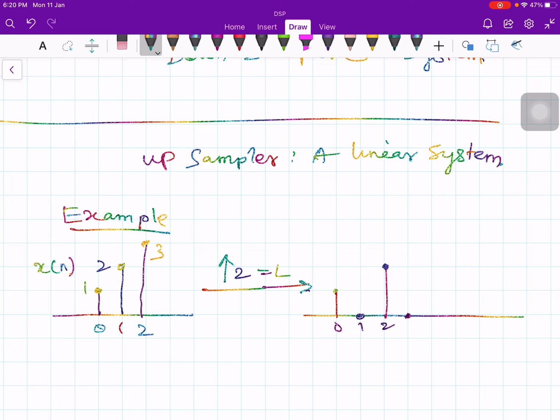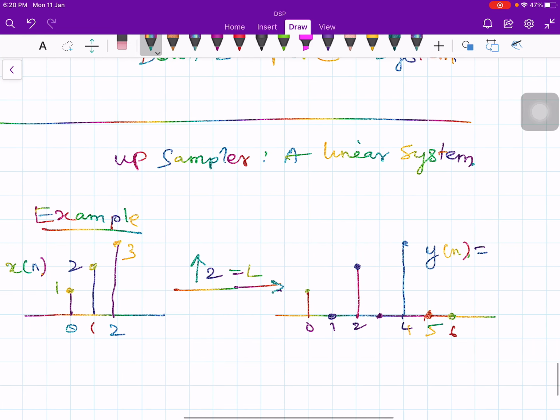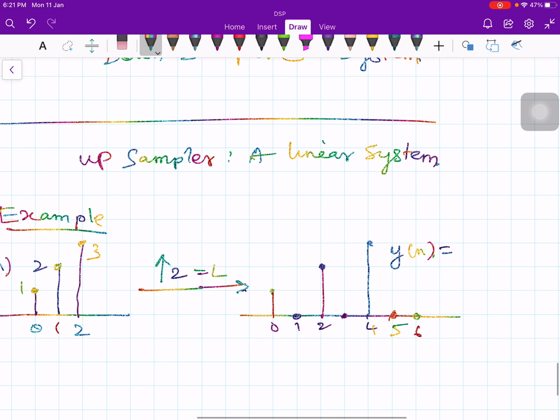At 4 you have 3 units, and at 5 and 6 it is 0. So this is my y of n. It's the upsampled version of x of n. Okay, so y of n is equal to x of n by 2.